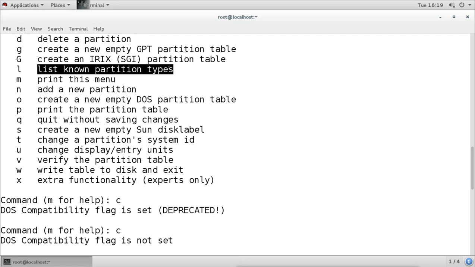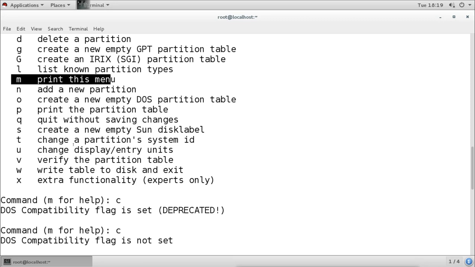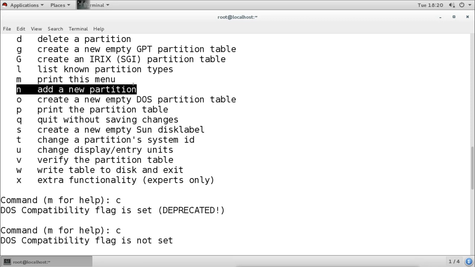Then M is for printing the same help menu. Now N is to create a new partition. So if we want to create a new partition, we can create it by using N.